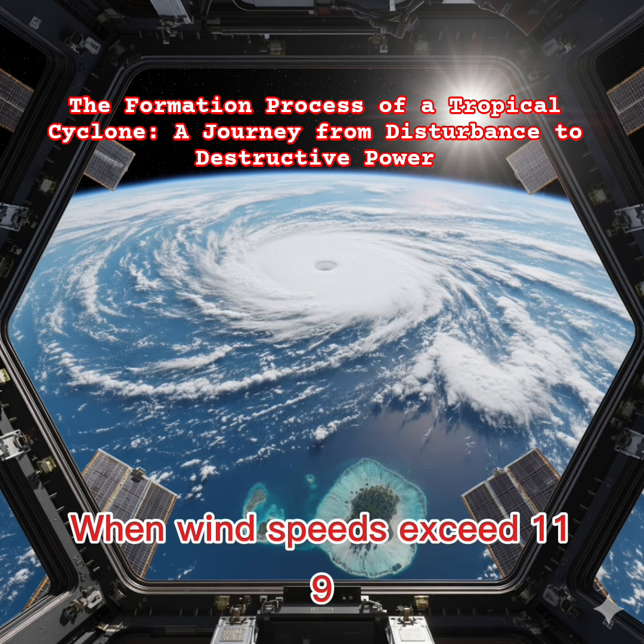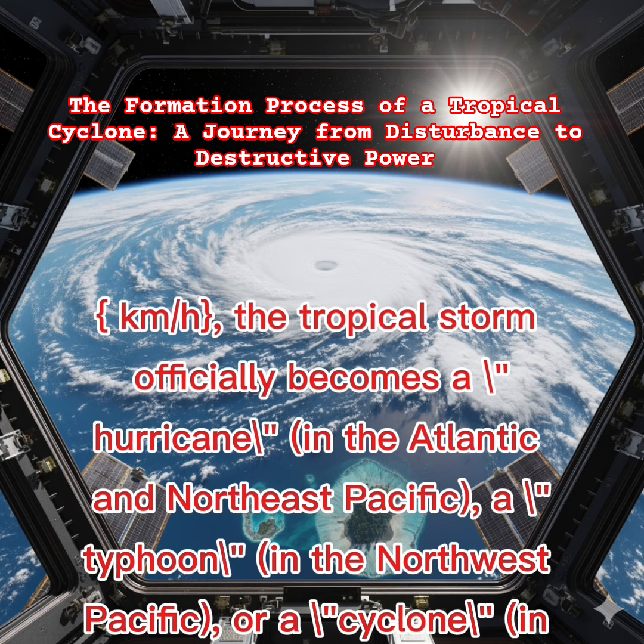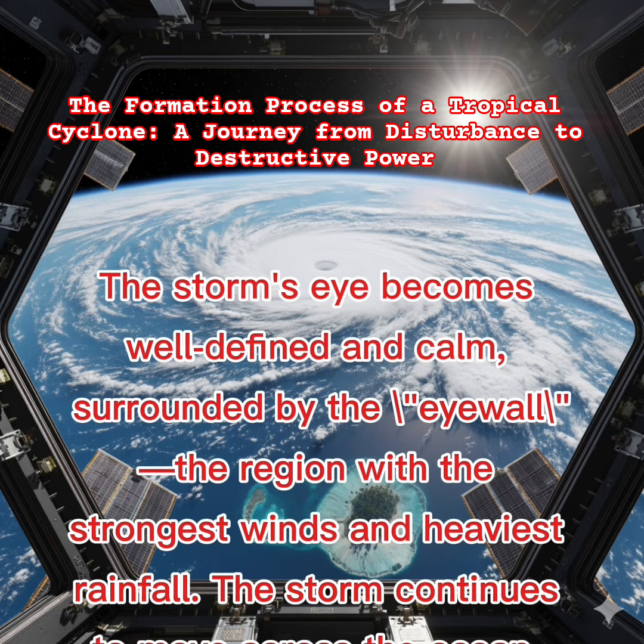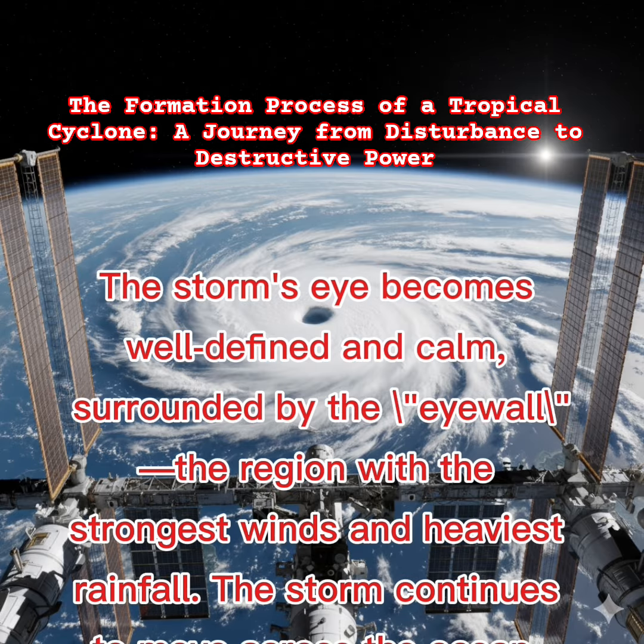4. Peak stage, hurricane, typhoon, cyclone. When wind speeds exceed 119 km/h, the tropical storm officially becomes a hurricane in the Atlantic and Northeast Pacific, a typhoon in the Northwest Pacific, or a cyclone in the South Pacific and Indian Ocean. This is the strongest and most destructive phase. The storm's eye becomes well-defined and calm, surrounded by the eye wall, the region with the strongest winds and heaviest rainfall. The storm continues to move across the ocean, capable of generating massive waves, storm surges, and extreme wind gusts.